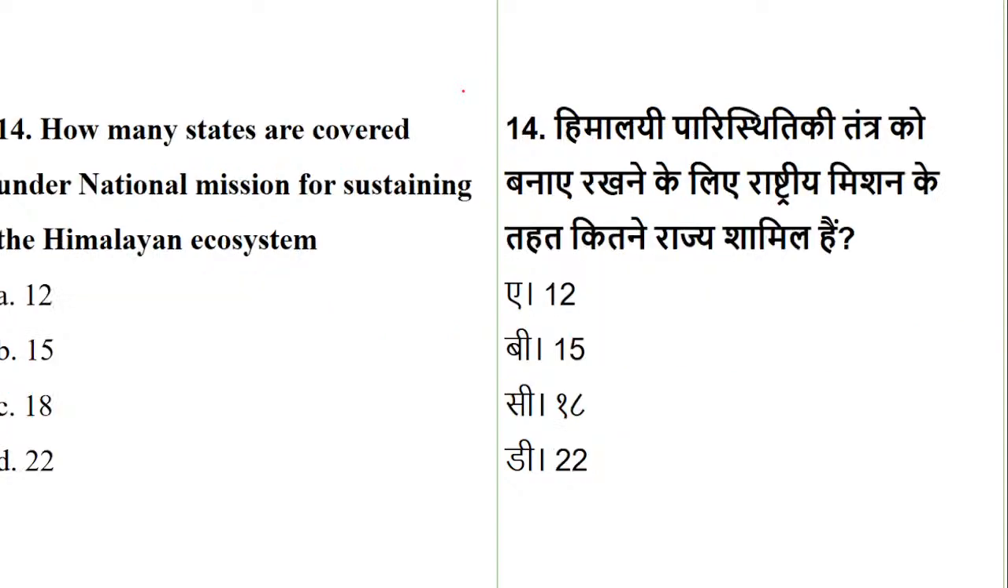Coming to question number 14. Now see, here I have brought one question. This question is on the National Action Plan on Climate Change. But see what they have asked you. How many states are covered under the National Mission for Sustaining the Himalayan Ecosystem? Whether it is 12, 15, 18, or 22. How many states are covered under this?